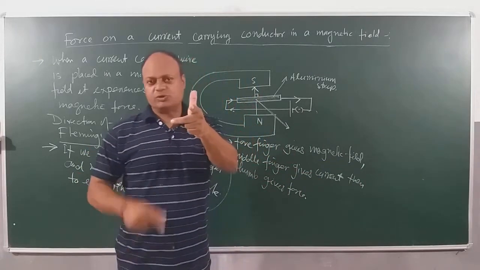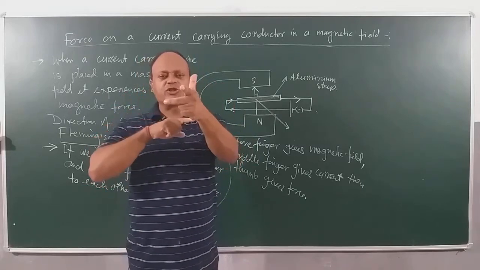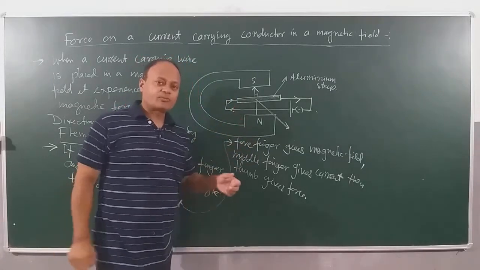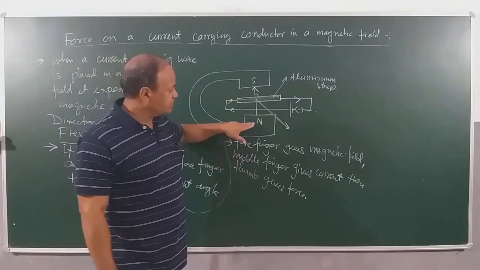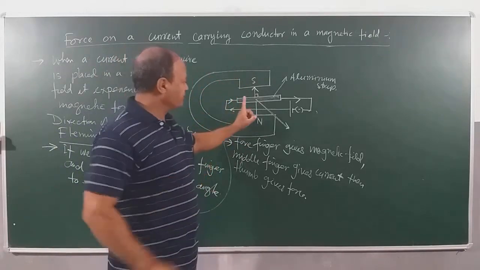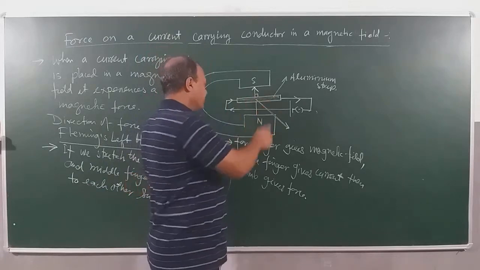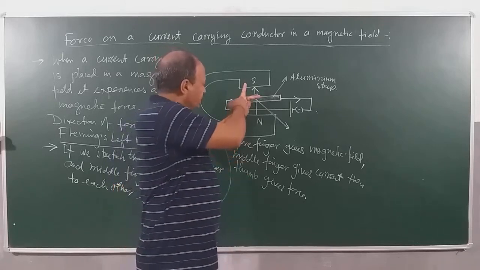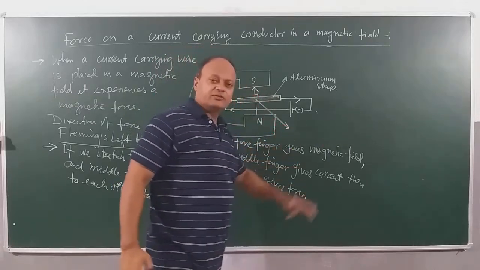Now this is the situation you have to remember. This is field, this is current, this is the force. You can stretch your left hand thumb, forefinger and middle finger at right angle with me and you can see, right? So let's use it here. Now, magnetic field is always directed from north pole to the south pole. So this is north pole and this is south pole. So the field is going upwards. So I put my forefinger upwards like this. Okay. Now, current in the conductor is going from my left to my right. So I put my middle finger like this. So the force is where? Like this. Meaning, this rod will move outwards. If I stand here, it will come towards me, right?